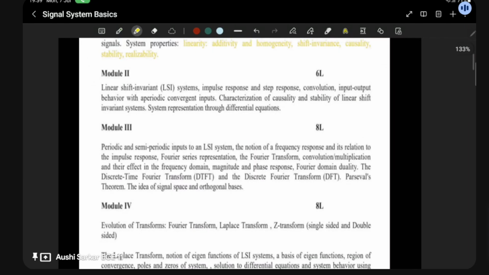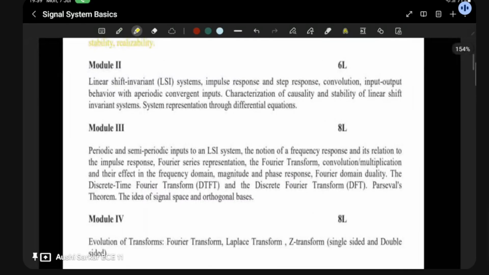After that we have module 2. There we will be studying linear shift invariant systems. And what is this? Impulse response and step response, convolution, input-output behavior with periodic convergent inputs, characterization of causality and stability of linear shift invariant systems, and systems represented through differential equations.